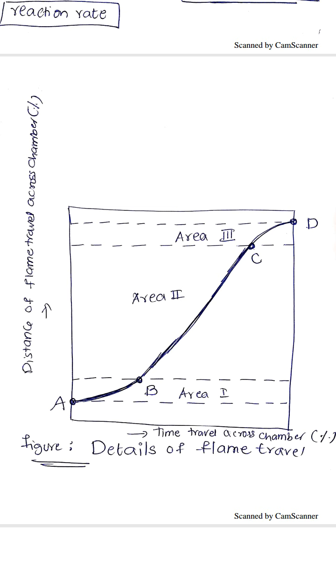After a certain amount of time, when we have a sufficient amount of burnt gases, immediately rapid movement takes place in the flame direction. So the flame goes in a rapid way, and more distance is covered by the flame. The curve grows in the upward direction, you can see in area 2. Most of the combustion will be completed during this second area.